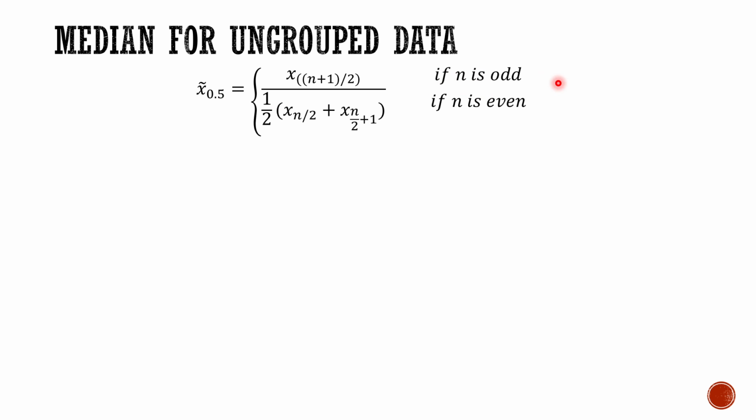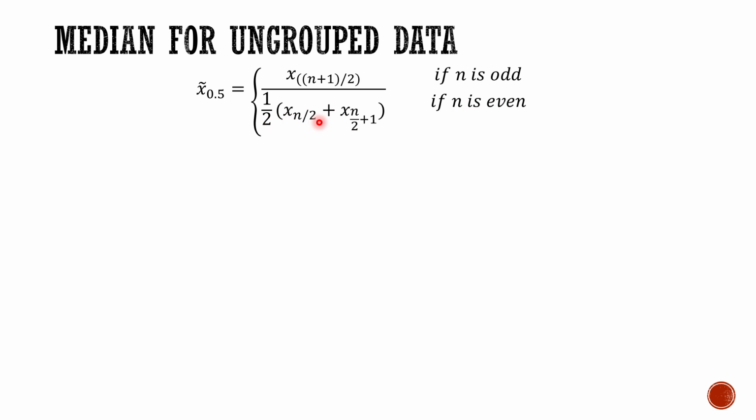And if n is odd, then the middle value would be the median, that is (n plus 1) divided by 2. So the number of observations is odd. Let's say 5 plus 1 divided by 2, that is 6 by 2, that is 3. So the third observation would be the median for an odd number of observations. Then if your number of observations is even, this is how you calculate it.